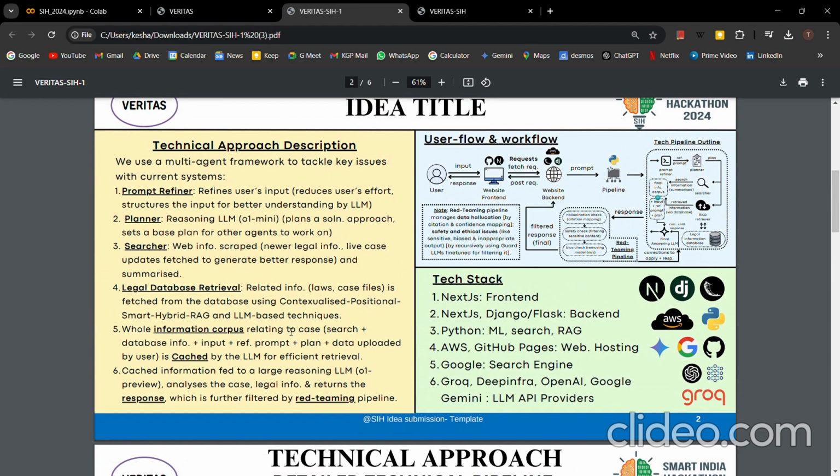Even if we create an extensive legal database, Google will still have some information which is not present there, right? Even some developments on the case, for example, say Adani and SEBI, the thing which Hindenburg had brought up, that wouldn't be available in any database that was previously created, and would only be available on Google search. So we are using Google search to retrieve information. We have created a database. We are using state of the art RAG based methods to retrieve that information. I'll explain to you the details of this a little later.